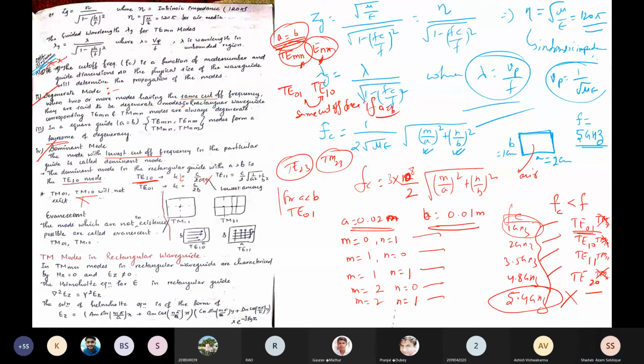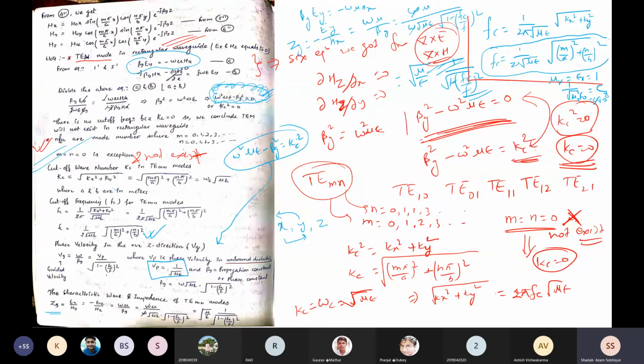Whatever you have seen here, M and N should not be equal to 0 at the same time for TE mode. For TM mode, M starts from 1, 2, 3 and N starts from 1, 2, 3, not 0.